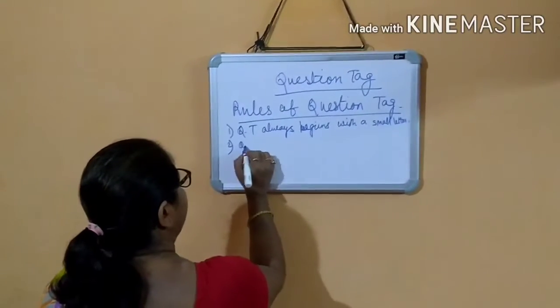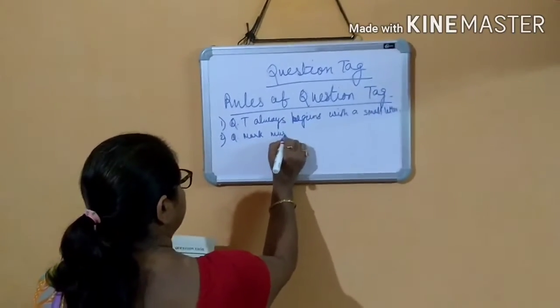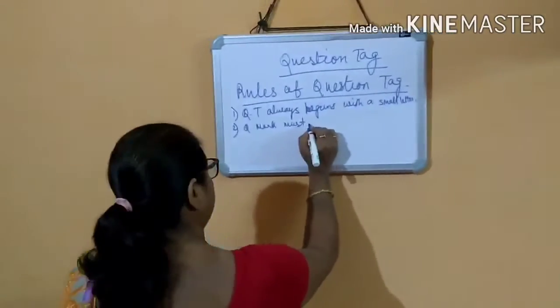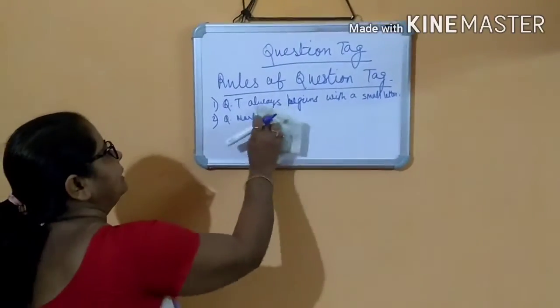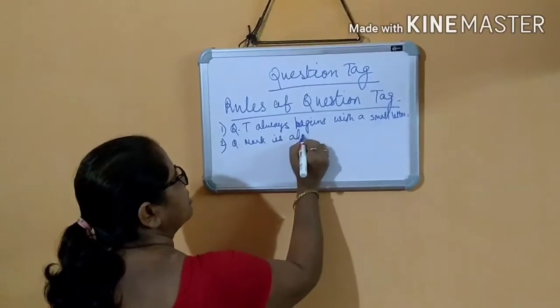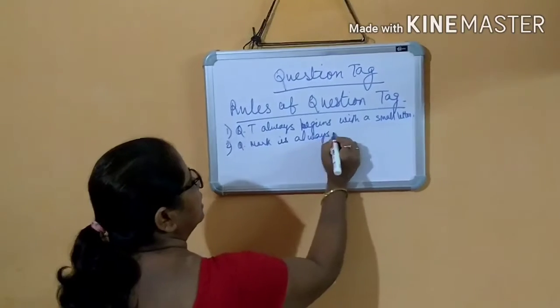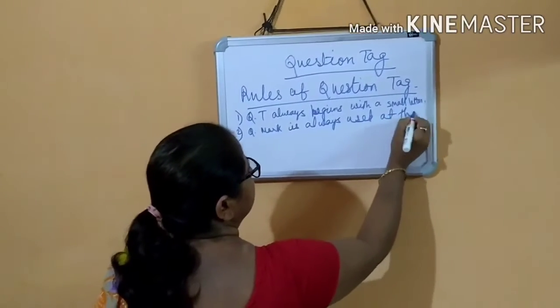Then a question mark must be there. Question mark is always used at the end.